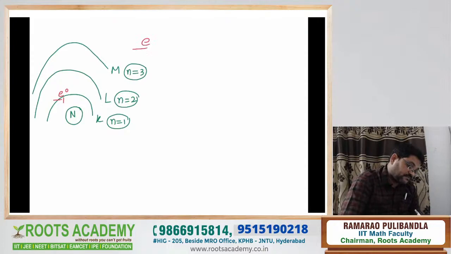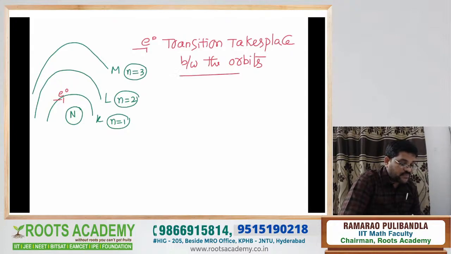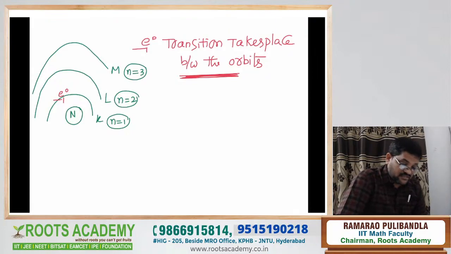Easy logic, no confusion. Electron transition takes place between the orbits. What is the meaning of electron transition? Electron transition means the jumping of an electron between the orbits. For example, an electron jumping from a low energy level to a high energy level.